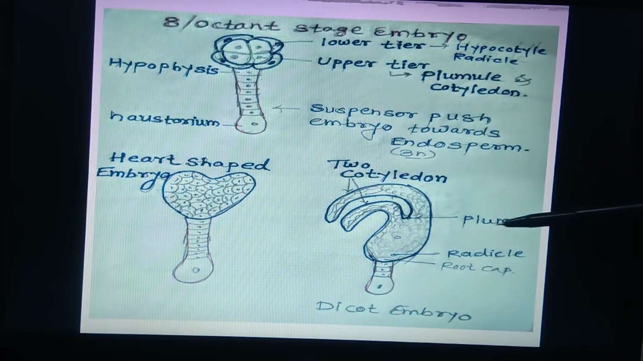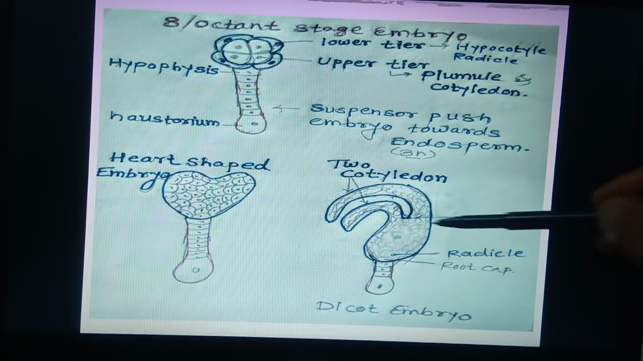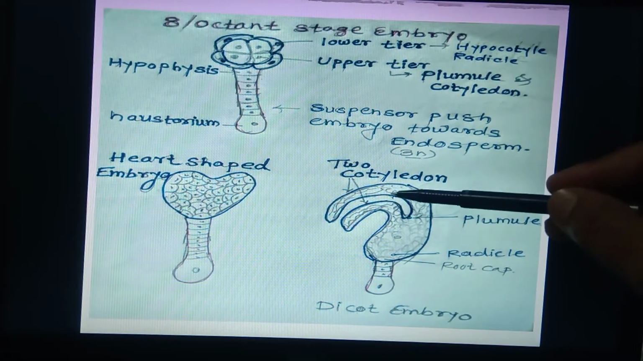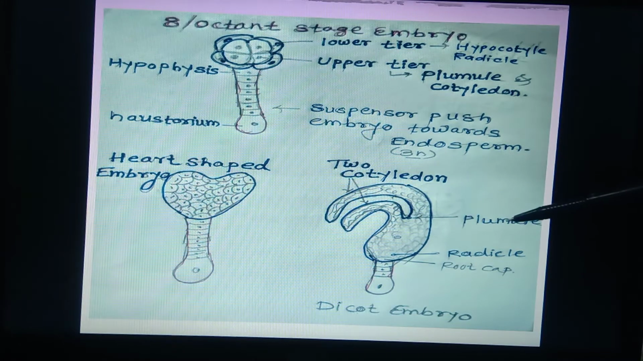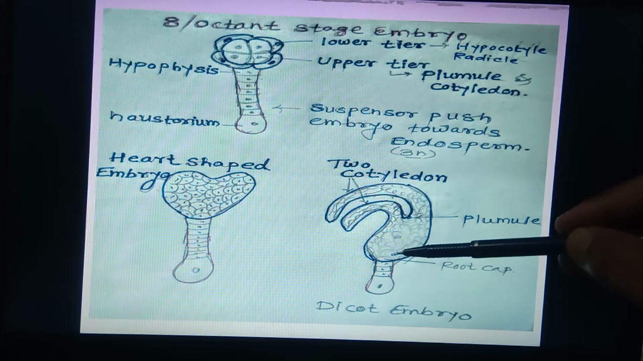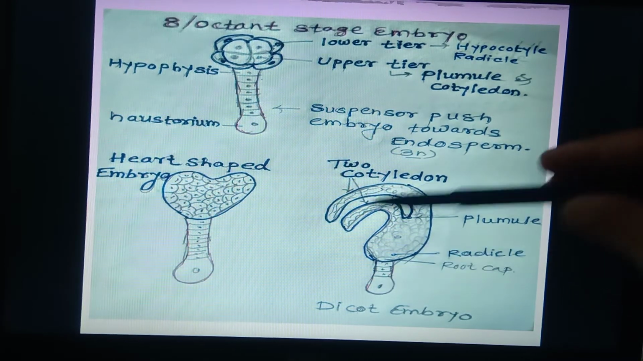In this embryo axis, it shows a plumule as well as a radicle. In future, the radicle forms a root and plumule forms a shoot. These are the 2 cotyledons present around the embryo axis, which contains a plumule and a radicle. Towards the tip of the radicle, there is a presence of special cells which result in the formation of a root cap in future after the germination of the dicot seed, which contains a dicot embryo.